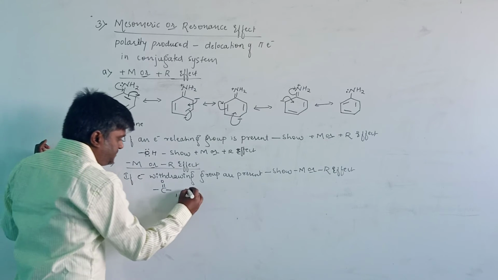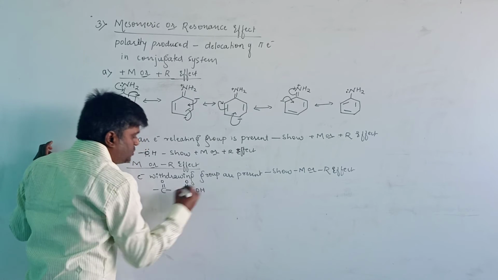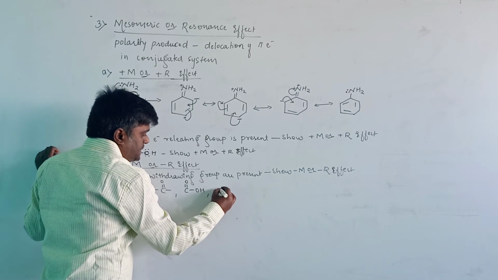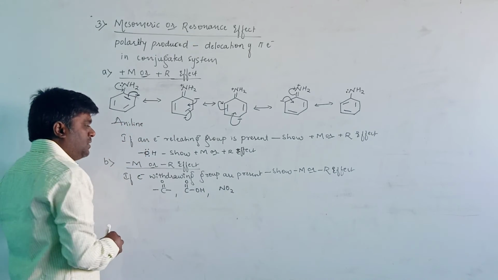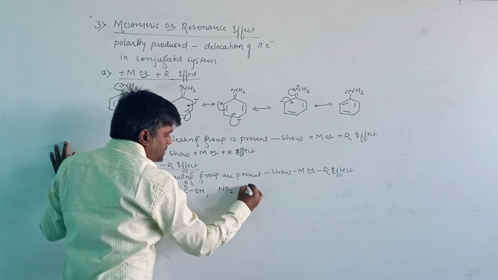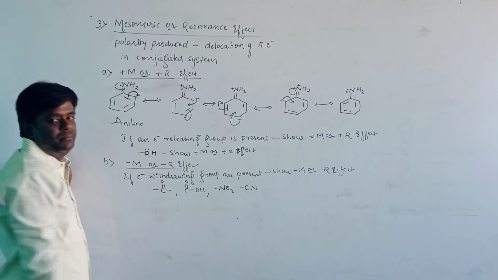Another one is C double bond OH. It also shows the minus M effect, and NO2 group will also show the minus M effect, and the cyanide group also shows the minus M effect.